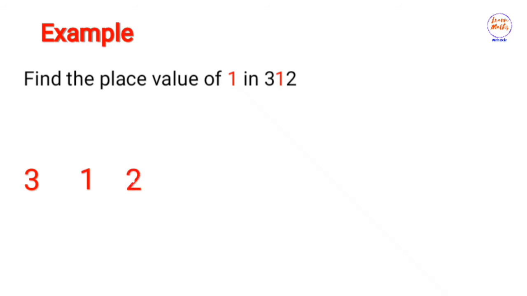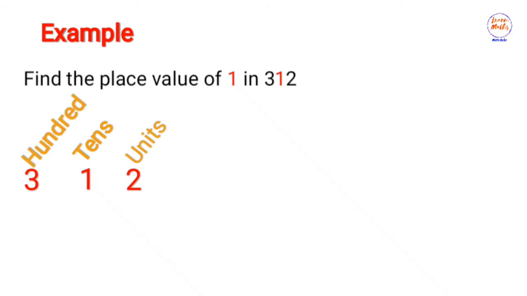I'm sure a lot of us still remember hundreds, tens and units. Don't forget that the last one is the units, followed by the tens, then followed by the hundreds. So that's the same way we are going to list out the positions of each of these numbers. You have the units, the tens, then the hundreds.